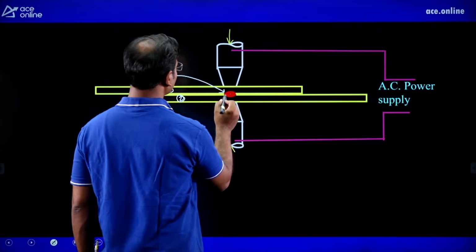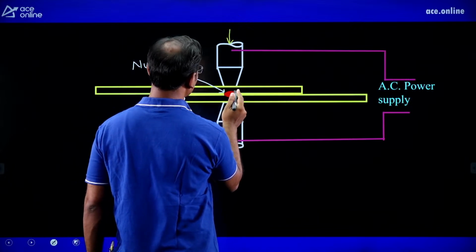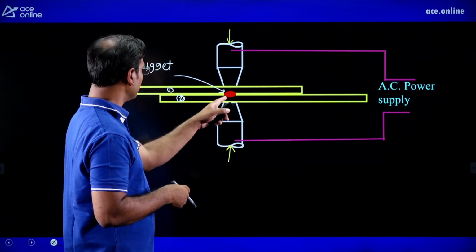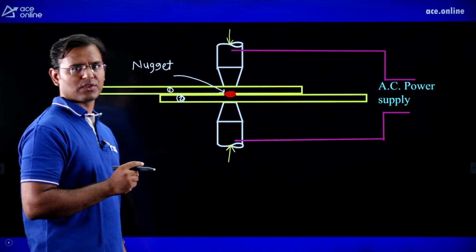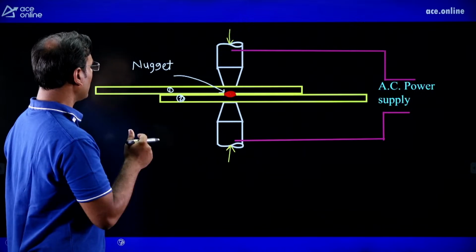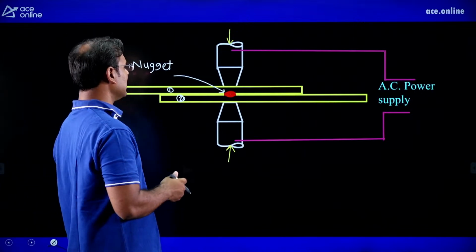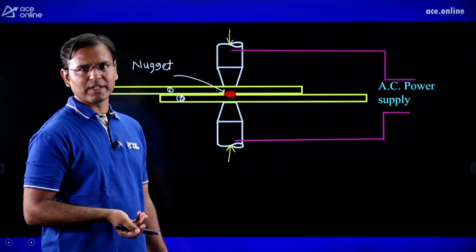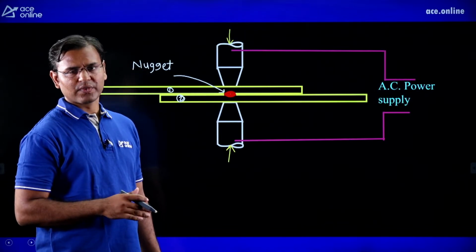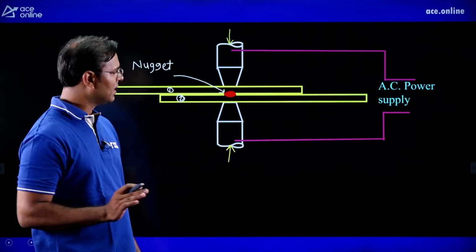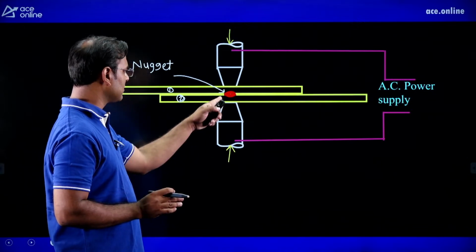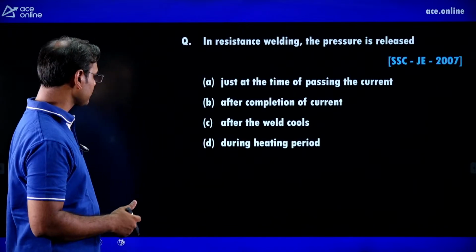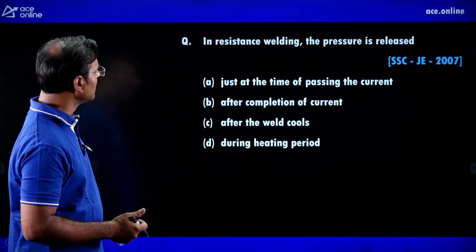When the power supply is given, some resistance is developed at the joint, and because of the resistance, heat is going to generate. And here we get a small pool of molten metal, which is called a nugget. When we get the small pool of molten metal, we do not remove the force of the electrode immediately. If we remove it immediately, then the joint will not form. Then, guys, we have to wait for some time. When this liquid is converting into solid, then we can remove it.